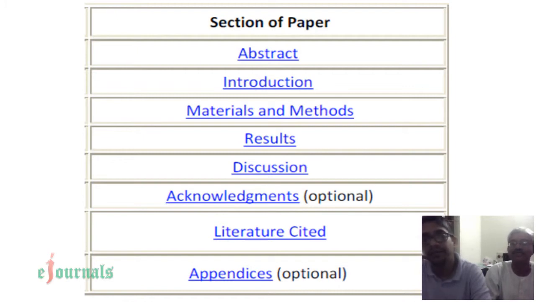Literature cited is the citation, reference material, bibliography, all those things pertaining to the article, whatever you have sourced the information from and based your article on. Yeah. Appendices are optional, like our own appendix. Even if that appendix does not exist, our digestive system will be working like that. Maybe you will use a map or a photograph or some information to give more weightage to your paper. These things will be appendices.